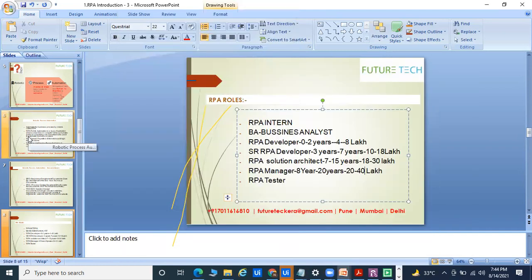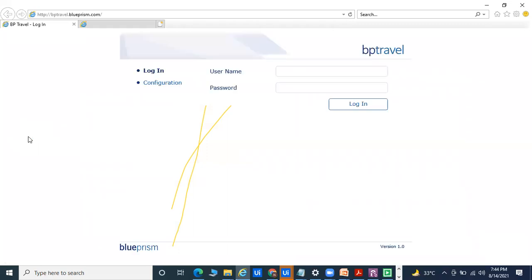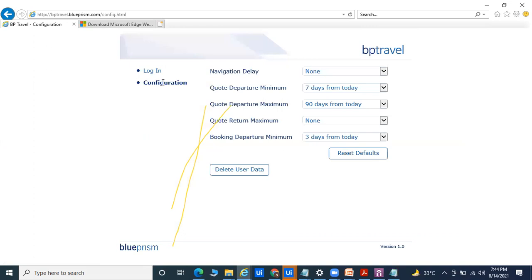So here you can see the bot we have created, a notepad automation, by Orchestrator UiPath, which is used to store the data. Whatever bot I have created is working fine, and it tries to launch a website like google.com or BP travel. That type of bot I have created through this part, and the bot is going to pass the ID and password. Whatever development you do, the bot will trigger automatically and provide the results. That is what we have done, and it's working fine right now.